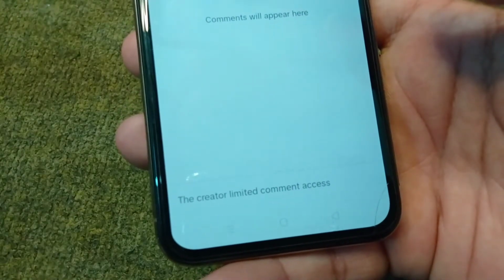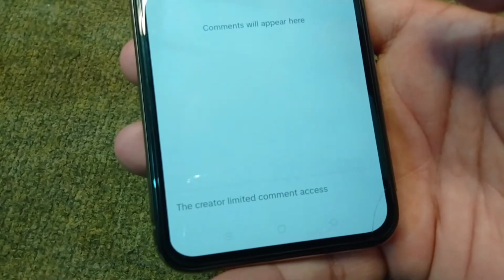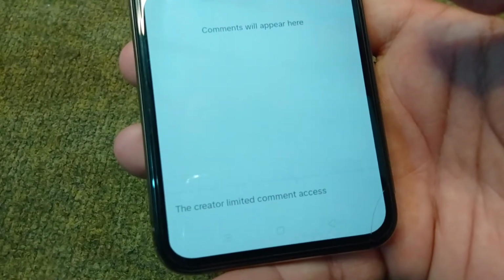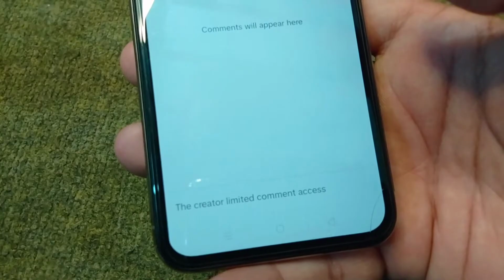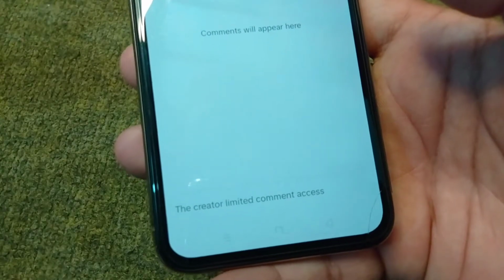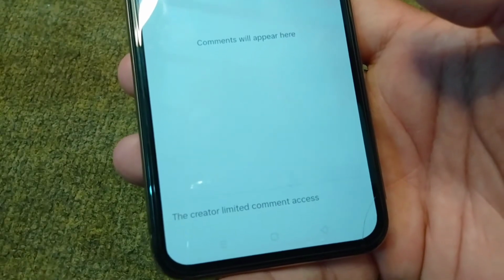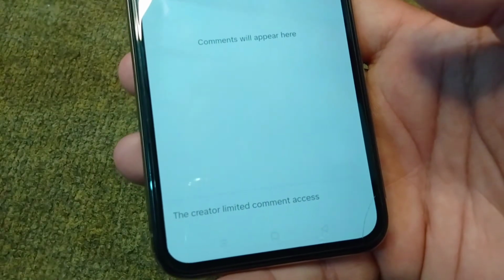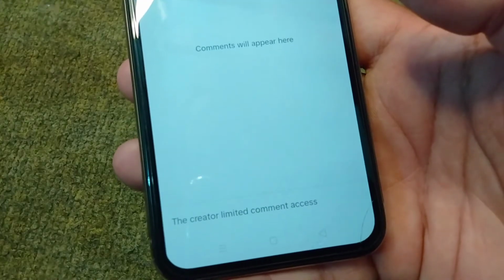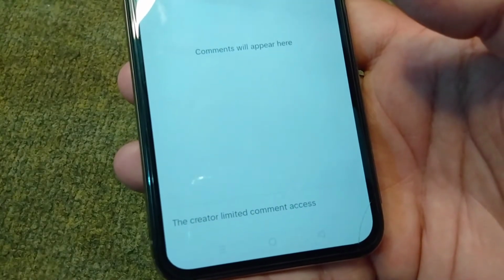This video is about how to fix it if you are unable to comment on a TikTok video on your TikTok account and you are seeing the message "the creator limited comment access." So guys, if you're facing this message while commenting on a video on TikTok, here I will show you why you are facing this message while commenting on someone's video on TikTok.